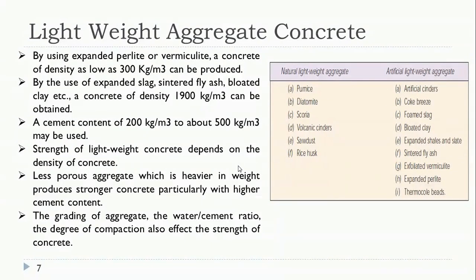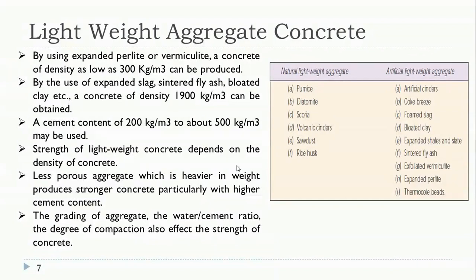So these kinds of natural or artificial aggregates can be used. Less porous aggregate is heavier in weight and produces stronger concrete, particularly with a higher cement content. If the aggregate has fewer voids, it produces a stronger concrete.